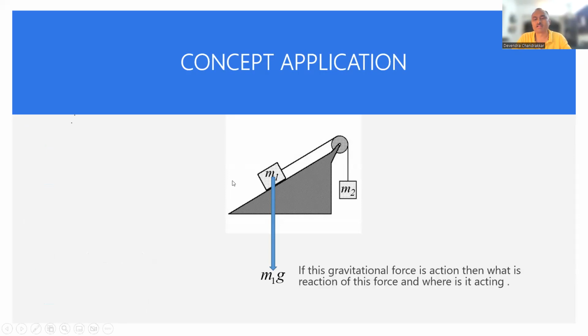Now, here is a question in front of you. This is a block kept on an inclined plane and M1G is the force acting downwards, right? All of you are aware that M1G will act downwards. Now, if this gravitational force is the action force of the action-reaction pair, if you remember yesterday we did Newton's third law, then what is the reaction of this force and where is it acting? Please answer it quickly.